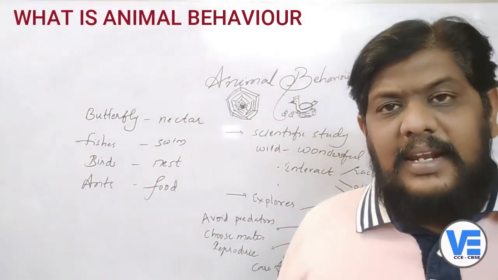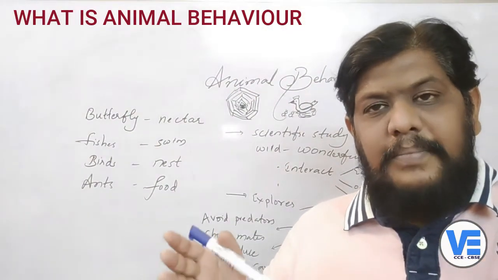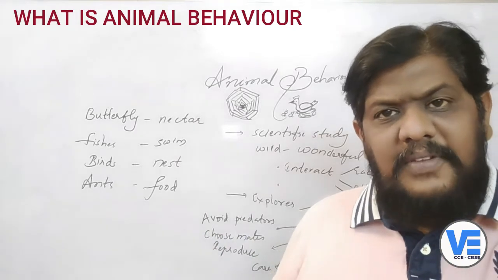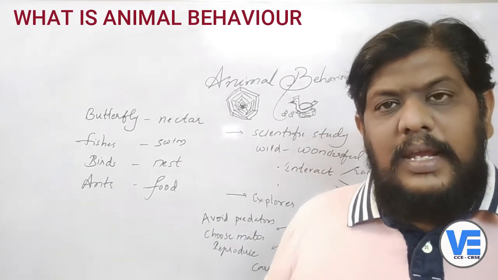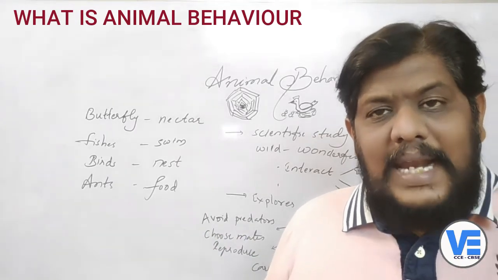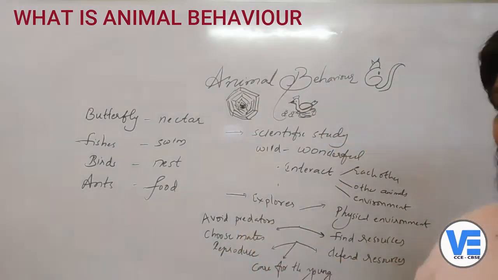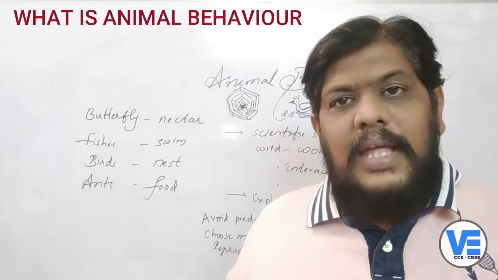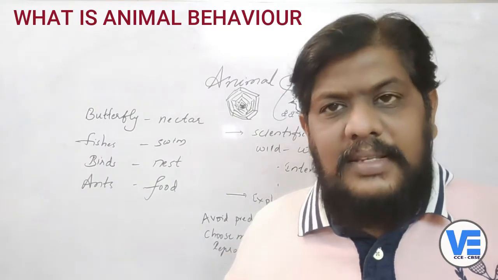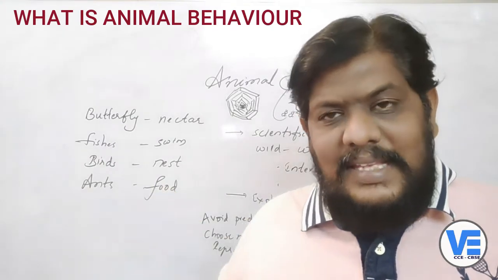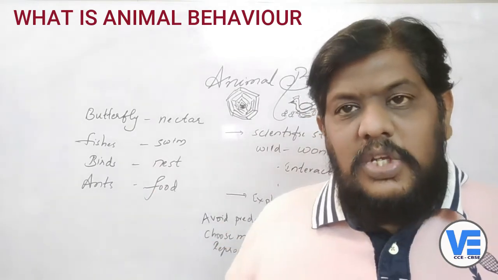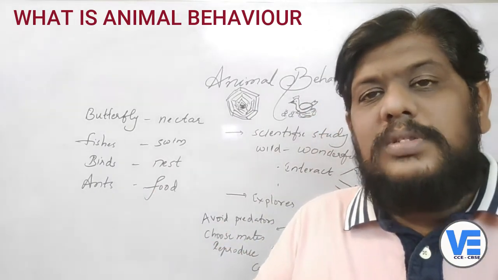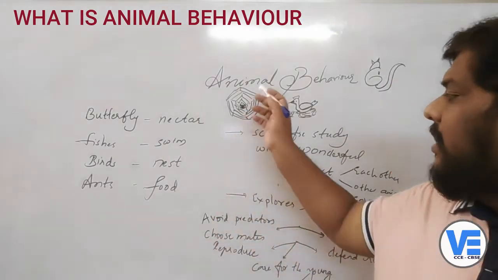For example, if a bird has built a nest, it has to defend its nest from predators. Many predators will come. Many animals which depend on those animals will come to eat them, or will try to hunt them, or destroy their nests and shelter. So how will they avoid all those things? That is animal behavior.